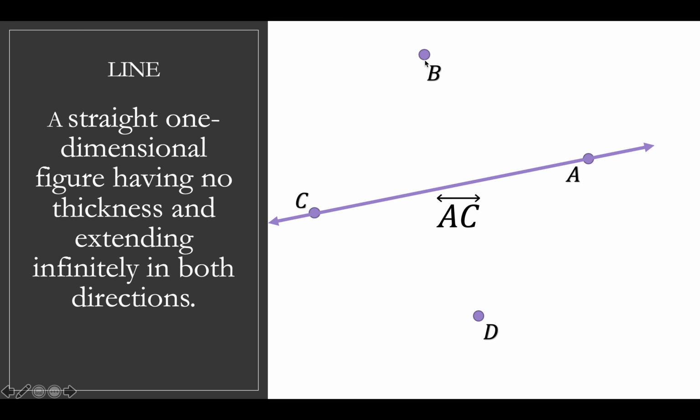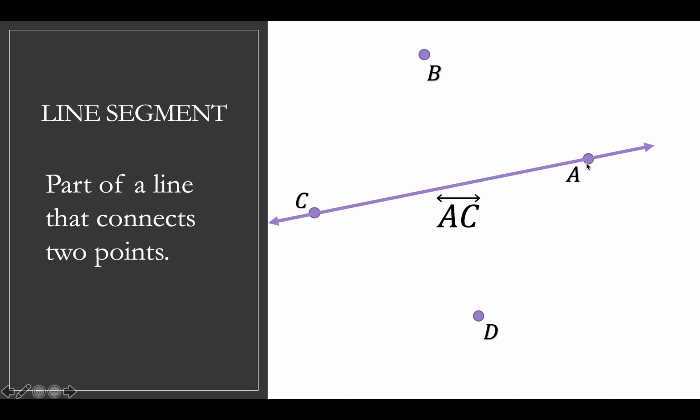If I want to talk about all the points that are between B and A, but not on either side of them, just between B and A, well then that would be a line segment, because that's part of a line that connects 2 points. Then it'll look like that. So this is line segment BA. And I write this almost exactly the same as line BA, but I don't use the arrows on the end. I just use a straight line above it with no arrows, and this would be line segment BA. And I could also name this segment AB, and I could also name the line CA.